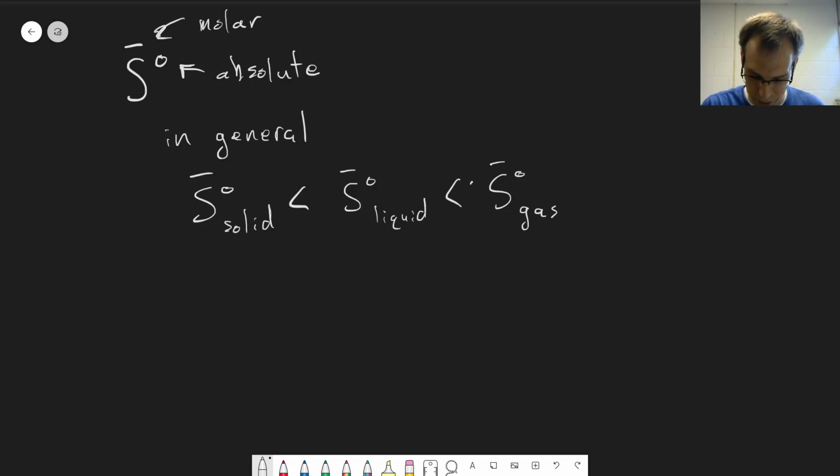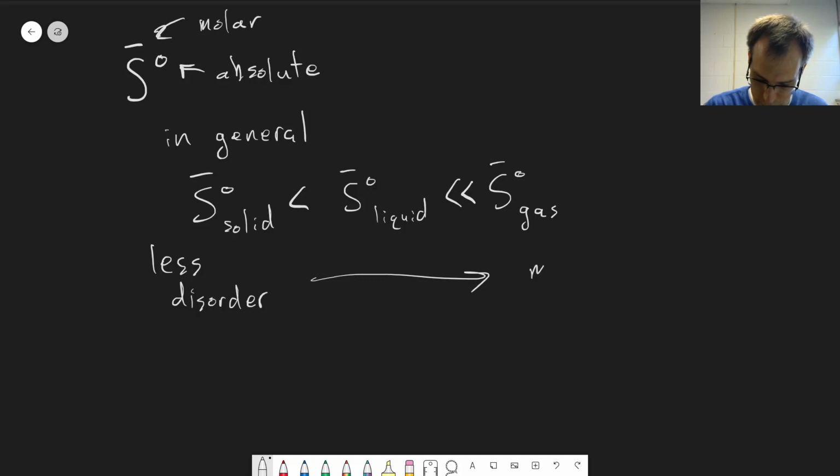And we could probably even put two less than signs. A gas has much higher entropy than any condensed phase because of the much larger space it has to occupy, and it has many different energy levels it can access. This makes sense just thinking in terms of disorder. As a solid, we have less disorder, and as we go to a gas, we get more disorder. So the entropy increases accordingly.